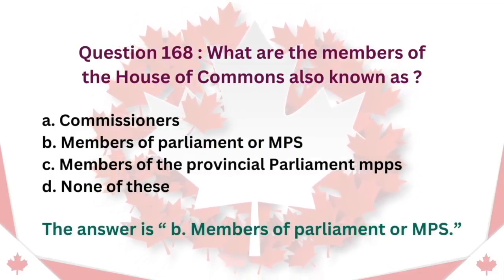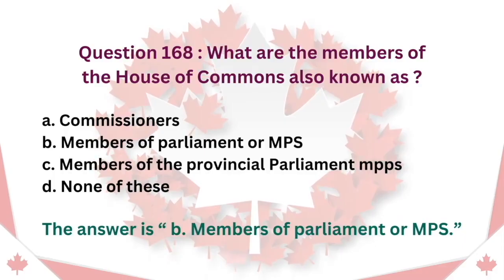Question 168. What are the members of the House of Commons also known as? A. Commissioners. B. Members of Parliament, or MPs. C. Members of the Provincial Parliament, MPPs. D. None of these. The answer is B. Members of Parliament, or MPs.